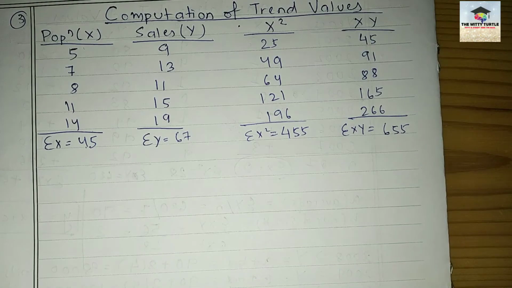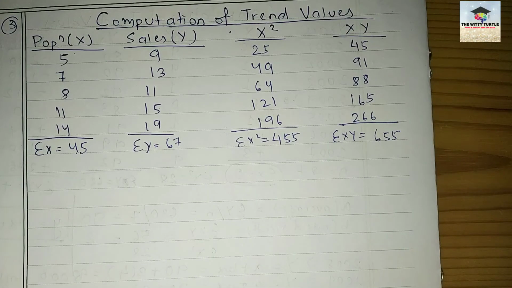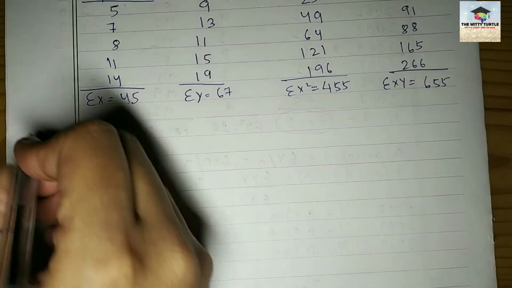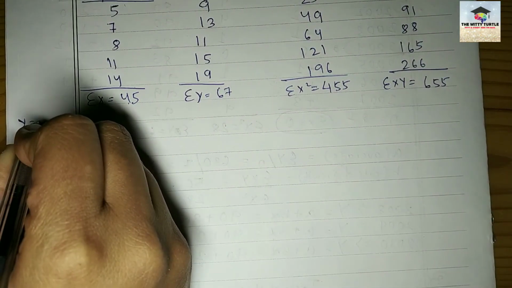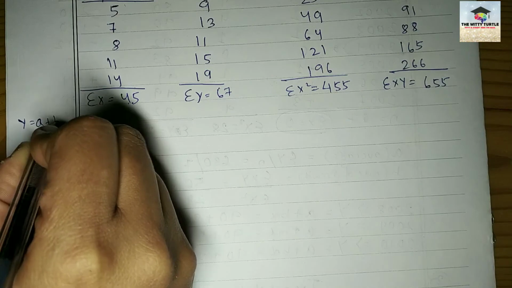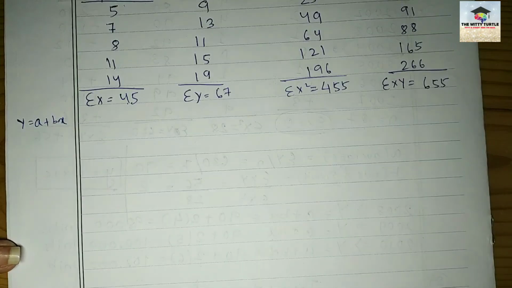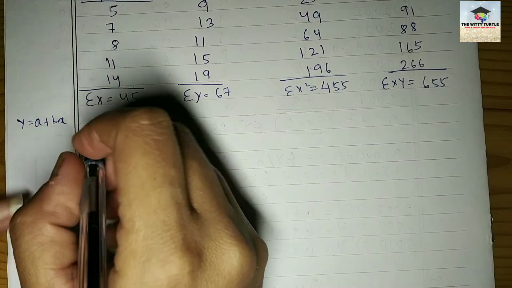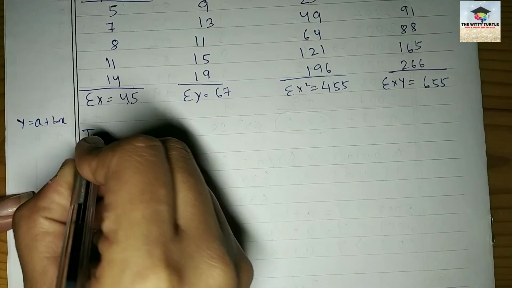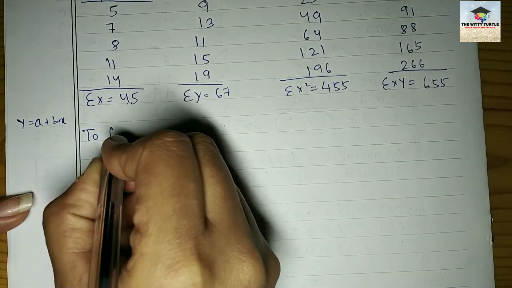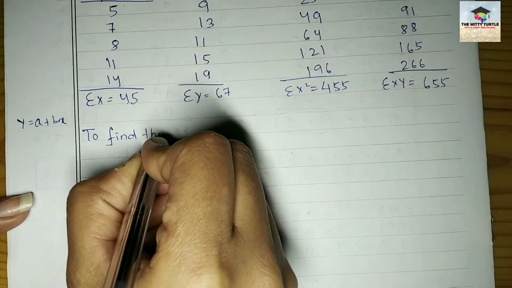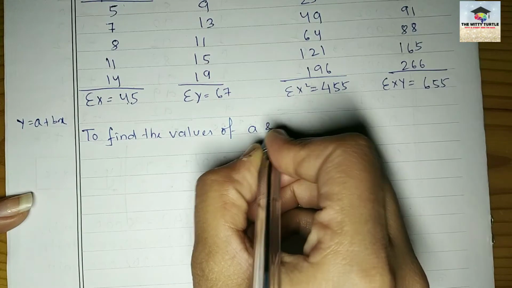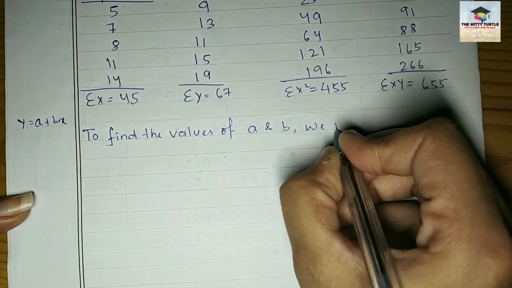Now tell me what you need to do. You have 2 equations, right? Your basic equation is what? Y equals A plus BX, right? Now the first step was what? You have to make 2 equations. So just write one simple thing: to find the values of A and B, we need to solve